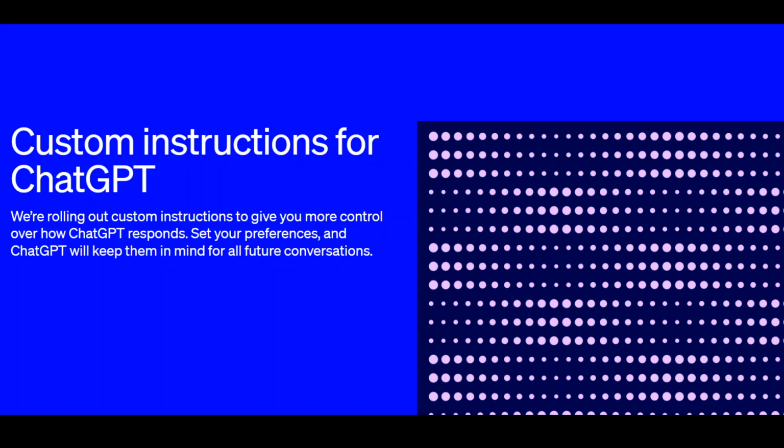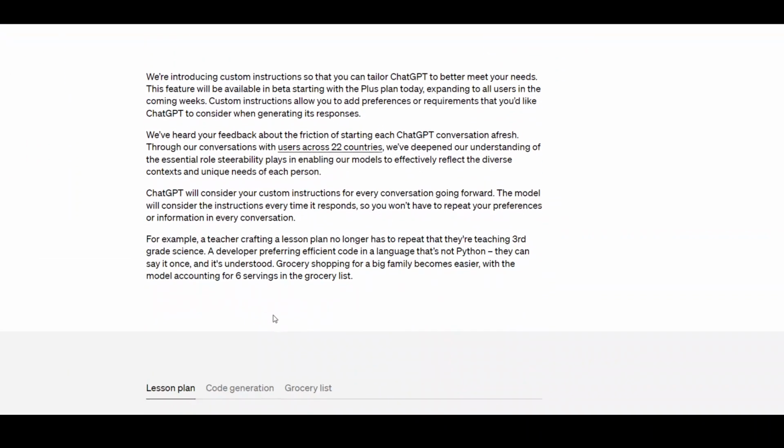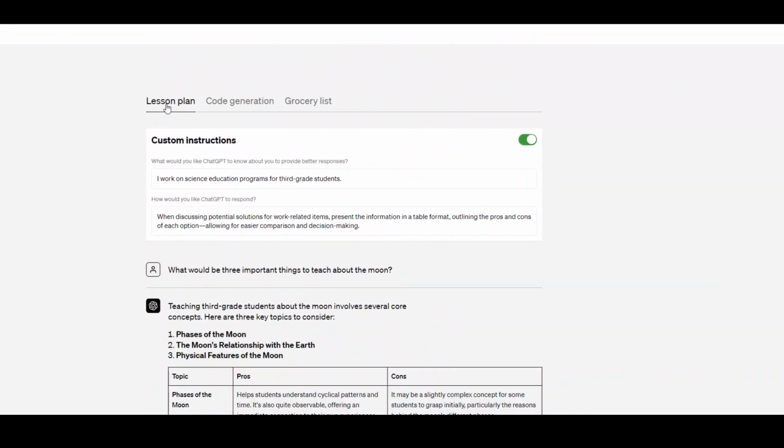ChatGPT will consider the instructions every time it responds so that the user won't have to repeat the preferences or information in every conversation. And I believe this will remove a lot of annoyance at the moment. For example, a teacher crafting a plan would no longer have to repeat that they are teaching third grade science. And if you scroll down on this website, you will see a few of the examples. So this is the lesson plan example which I'm mentioning.